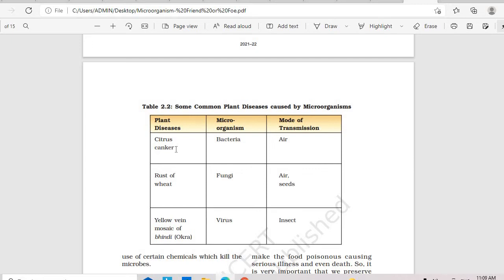You have to remember this, especially citrus canker caused by bacteria. It's nothing but reddish dots on the lemon fruit as well as the leaves, reddish brownish dots. Yes, it affects the yield and the plant, and it's not good for the crop production.